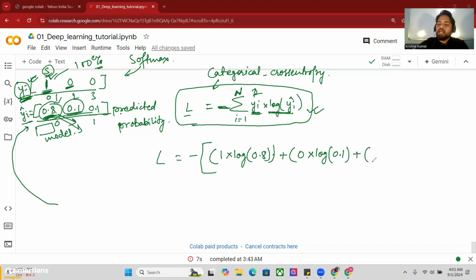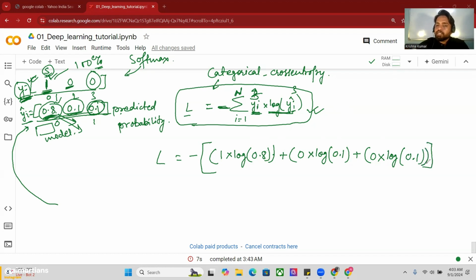And again I will put a plus, and change the value of i; this time it is 3, right? So on the third index we again have 0. I will mention 0 and multiply by log yi cap, which for i equal to 3 becomes 0.1.